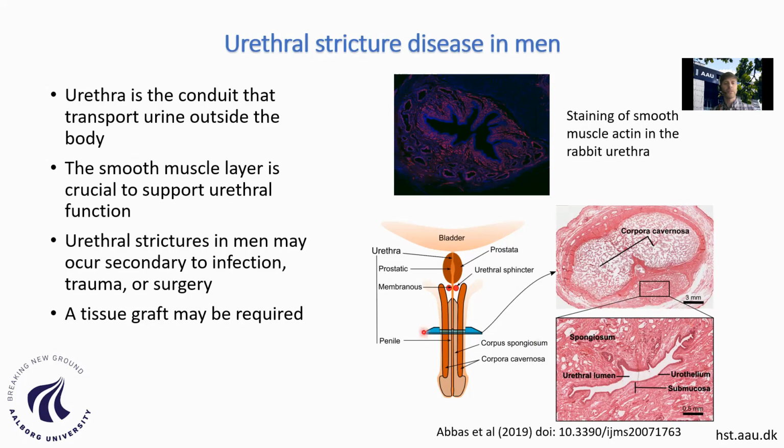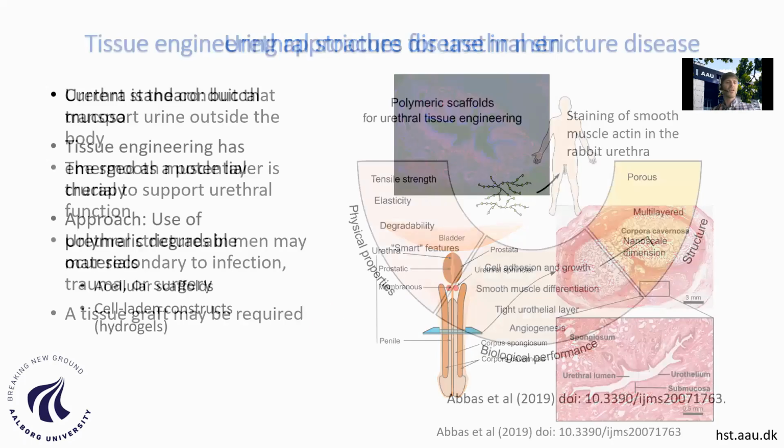If you look at this, it is a transversal section of the penis in the middle. So you have the corpus cavernosum, and then you have the corpus spongiosum around the urethra. That's rich in smooth muscle cells, which provide support for the other cells and also are richly vascularized. So this smooth muscle layer is very important for mechanical properties and for support of the urethra. Therefore, we focus on that in reconstruction of the urethra.